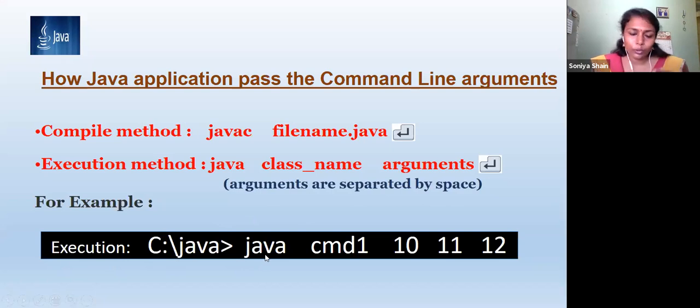After that, you already compiled the program, and my class name is cmd1. Then how can you pass the command line arguments? java, then the file name cmd1, and these are my arguments: 10, 11, 12 are the command line arguments. So now you can tell how many command line arguments there are. 3 command line arguments are there. What are the command line arguments? 10, 11, 12. Okay.